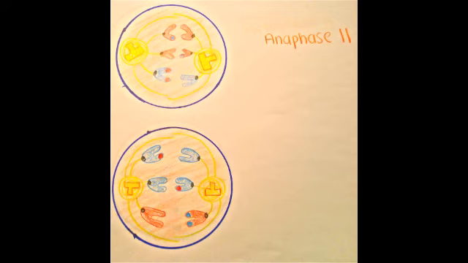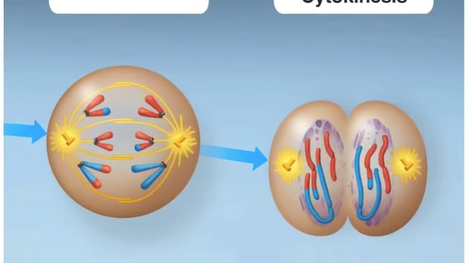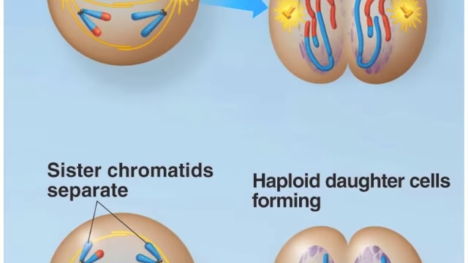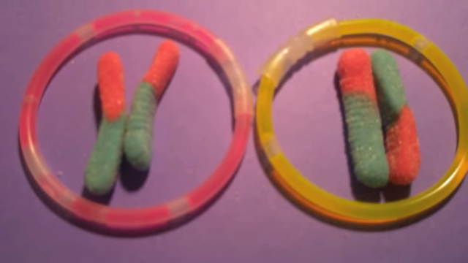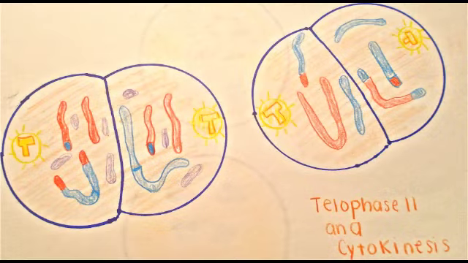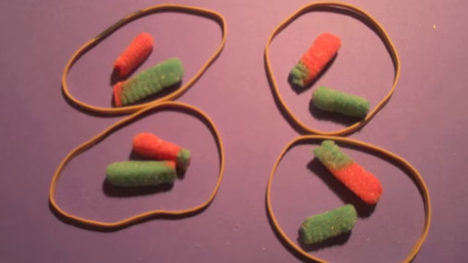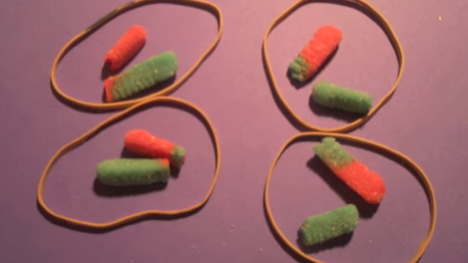In anaphase 2, the breakdown of proteins holding the sister chromatids together allows the chromatids to separate, becoming individual chromosomes. These chromosomes move toward opposite poles in the cell. In the last stage of meiosis 2, the nuclei form and the chromosomes begin to decondense. Cytokinesis occurs late in telophase 2, and cleavage furrows separate the cells. As a result of meiosis, 4 daughter cells are produced, all genetically different from one another.